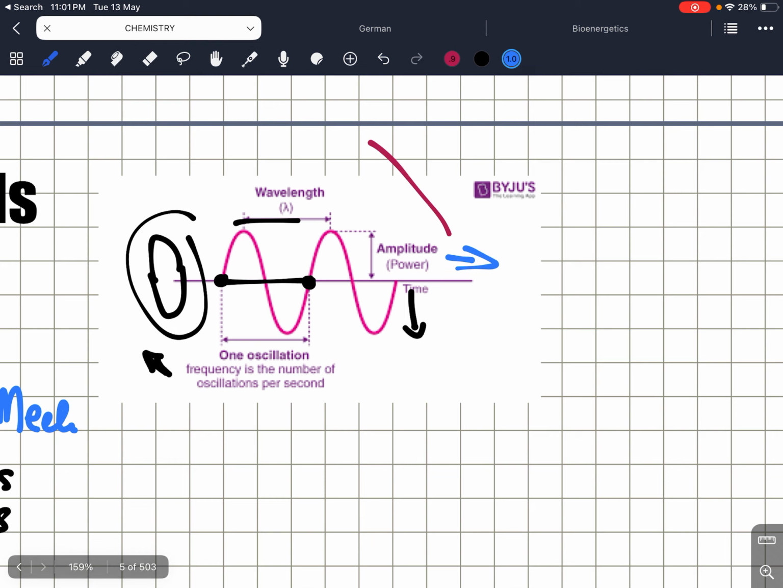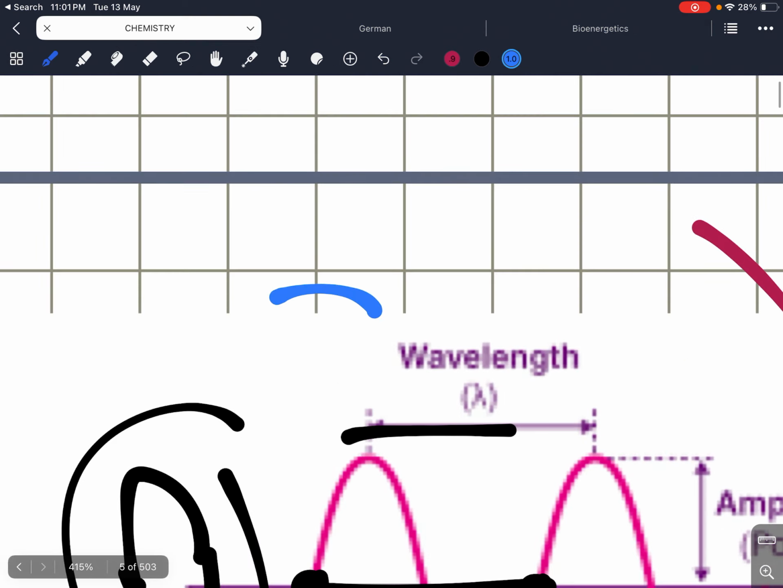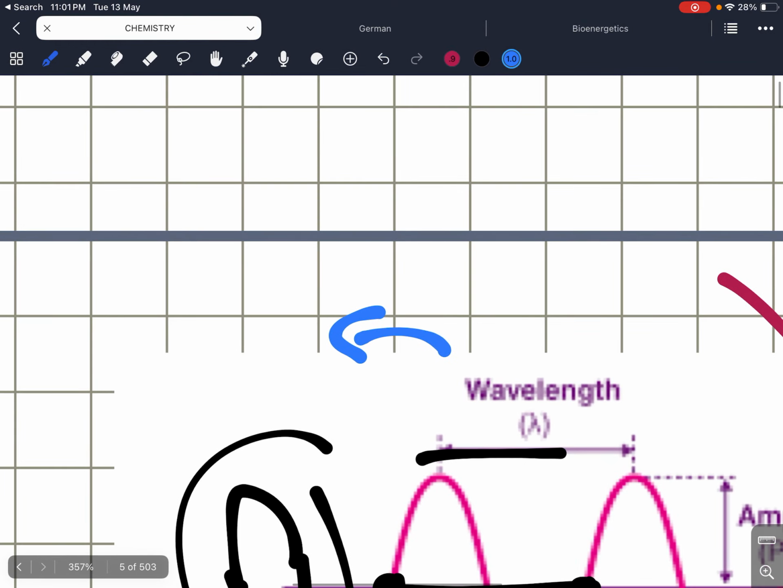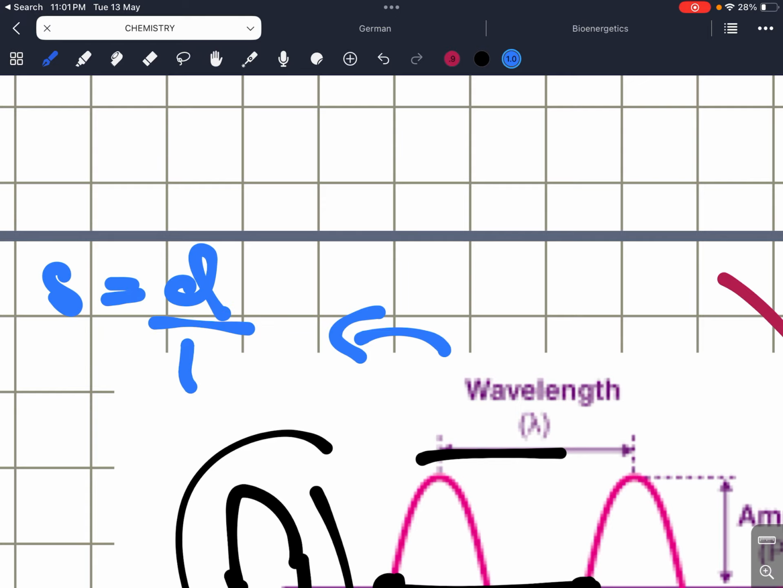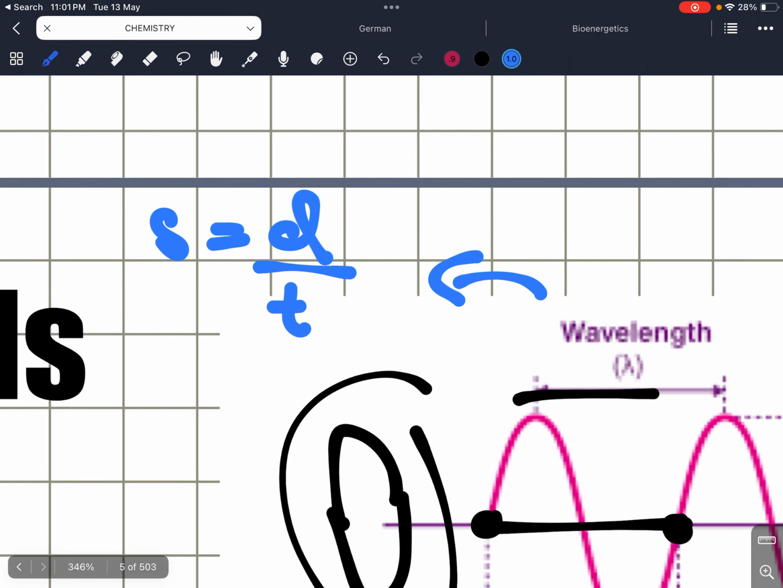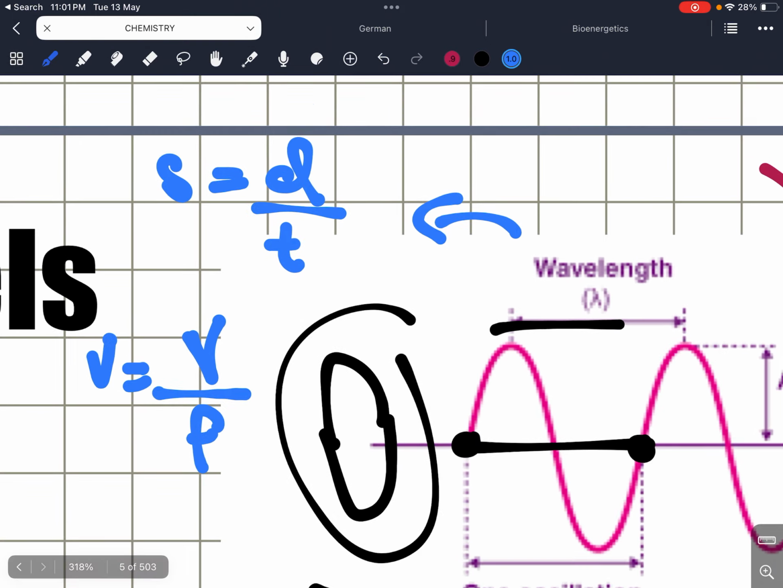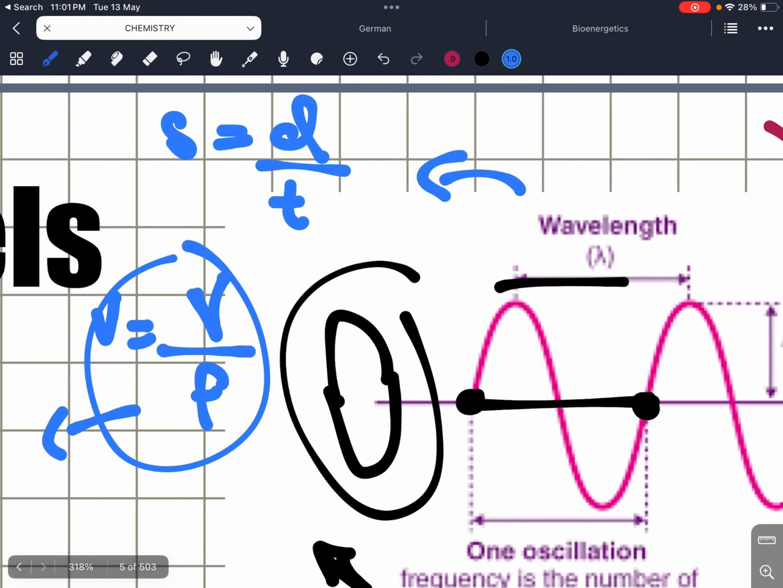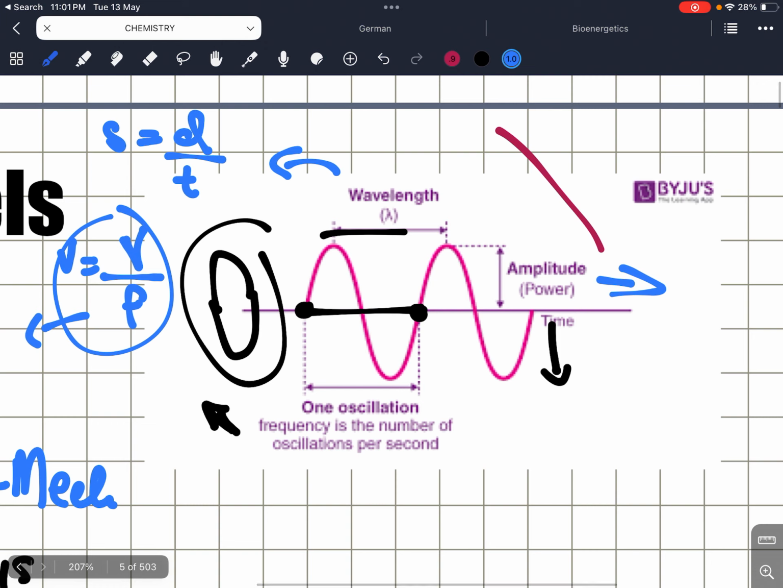So that's wavelength, right? The wavelength formula is more like speed. We'll take speed equals distance upon time. But wavelength is also like that. We'll take speed as v, and we'll take lambda for wavelength, and then we'll take time as what? We'll take time as frequency. So that is how we're going to solve for wavelength. We'll probably study it furthermore, so you'll understand later on.